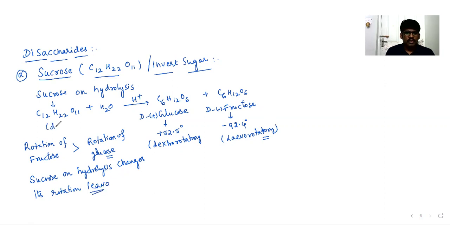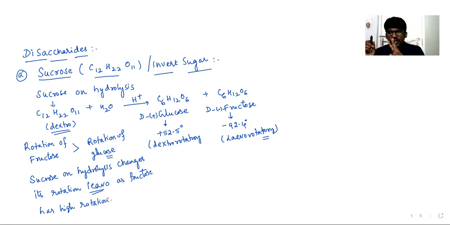Generally, sucrose can be taken as dextrorotatory. But on hydrolysis it changes its rotation to levo, as fructose has a high rotation. It takes up that rotation of fructose in the overall mixture of two products. Sucrose on hydrolysis gives a mixture of two products, glucose and fructose.